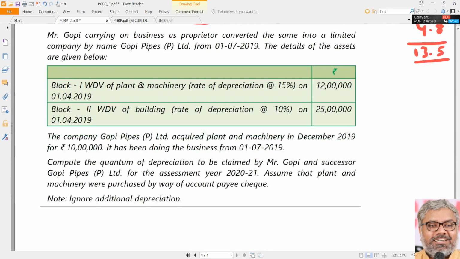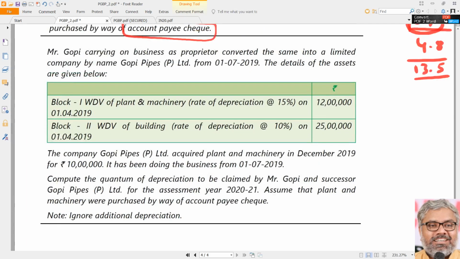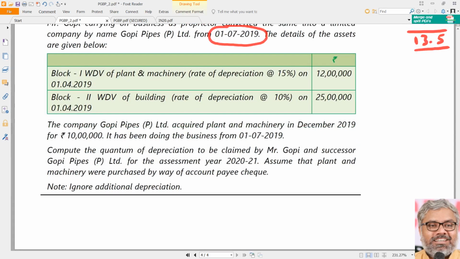Then another question also is there, like let us say Gopi, carrying on a business as a proprietor, converted the same business into a limited company by the name of Gopi Pipes Private Limited, whatever it is. From which date? From 1/7/2019. The details of the assets are given below. What are the details of the asset? Block 1 is there, which is having a written down value at 15% rate of plant and machinery naturally. That is opening WDV on 1/4/2019, amount is 12 lakhs. Block 2 has an opening WDV of 25 lakhs, which is buildings with a rate of depreciation of 10%.